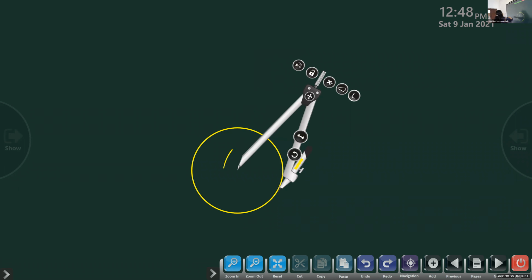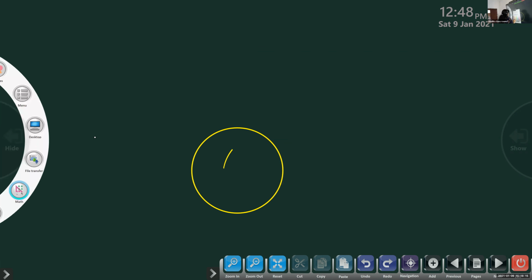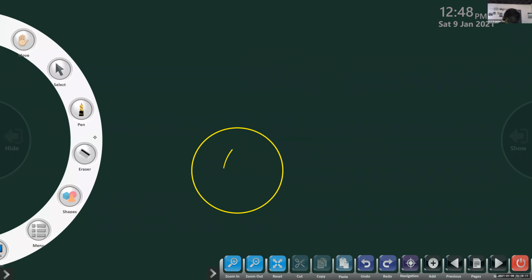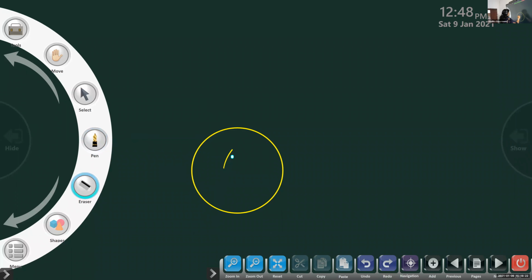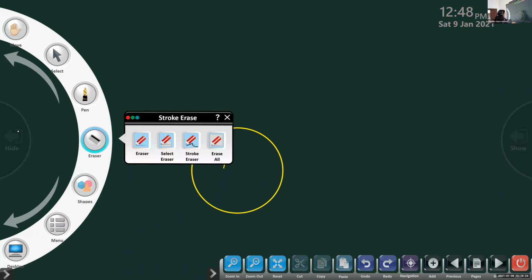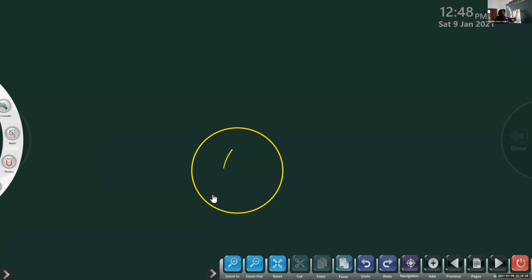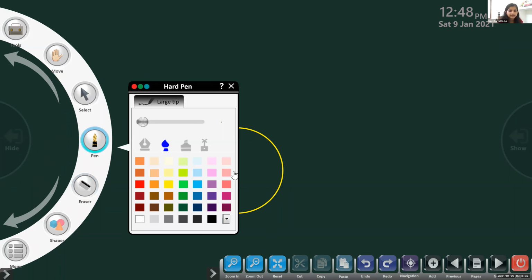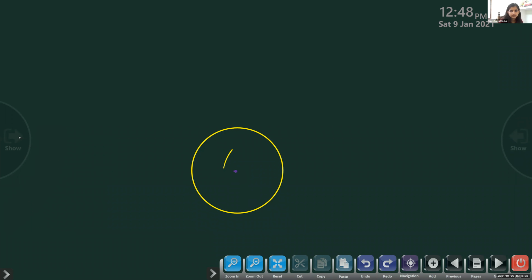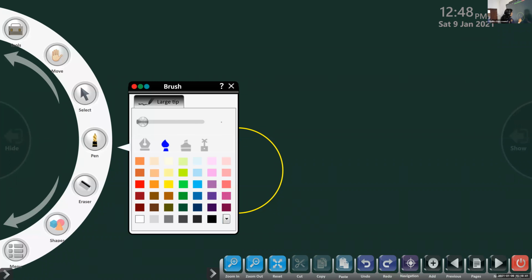Okay, children, listen. Here I have drawn a circle. Can you see the board? Yes, ma'am. Unfortunately, I cannot rub that. There is a circle in that. When I put a dot inside, what is this known as? Center. That is known as the center of the circle, isn't it? This is the center of the circle.